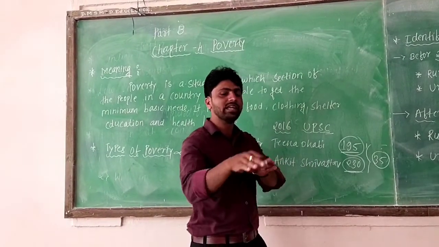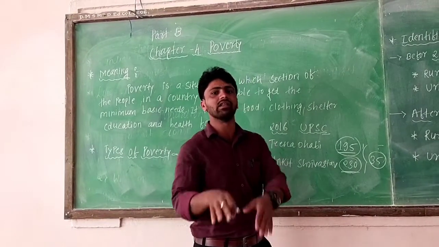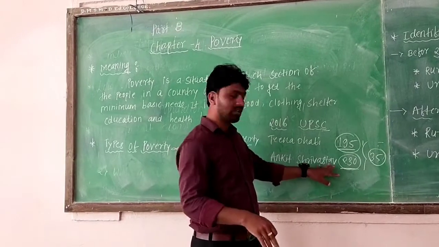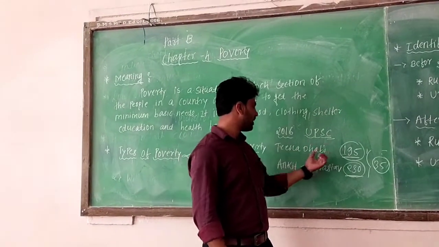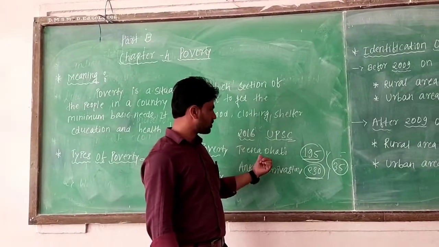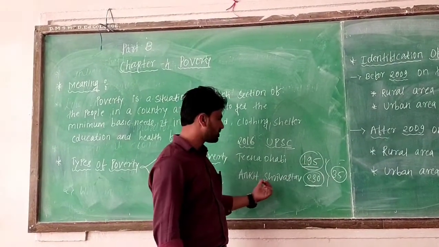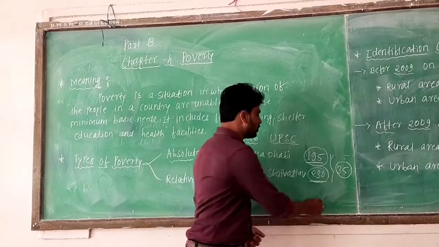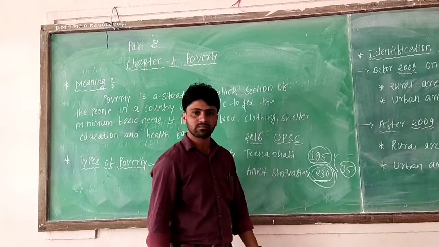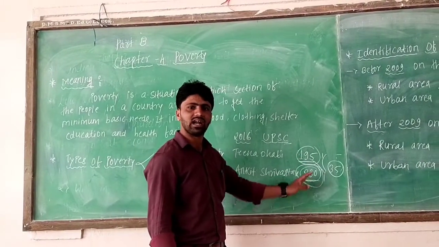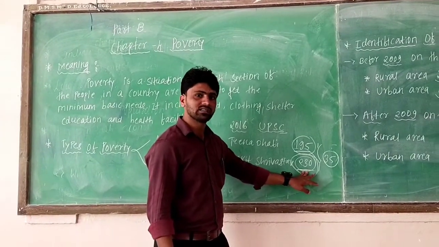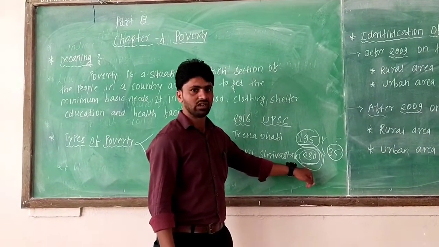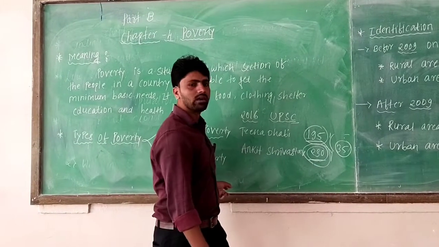Whatever income is there is not distributed equally. That is where the caste system comes in. I give a great example here: Tina Dhabi and Ankit Srivastav. She scored 195 marks and he scored 230 marks. Then what is the use of those 230 marks? She scored 195 marks and easily passed, but this person scored 230 marks and still failed. That is called relative poverty.